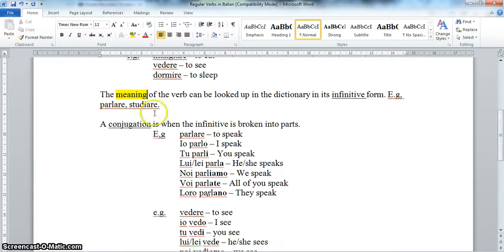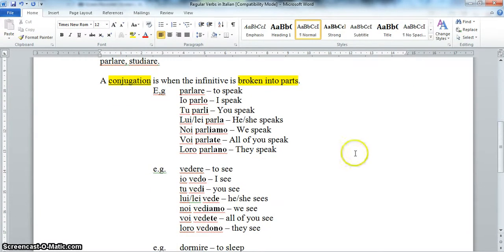On the other hand, a conjugation, or when you're asked to conjugate a verb, it's when the infinitive form is broken down into its different parts. So we start to give the action an agent. So someone is now doing the action. Now, I think this will be best explained through seeing it in action for you. So we'll start off with the verb parlare, to speak.